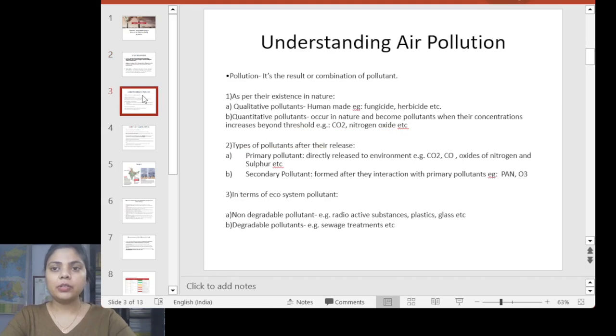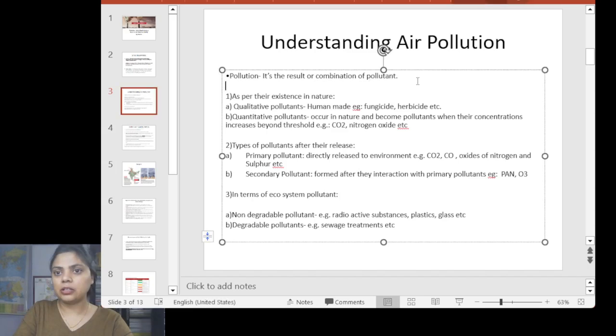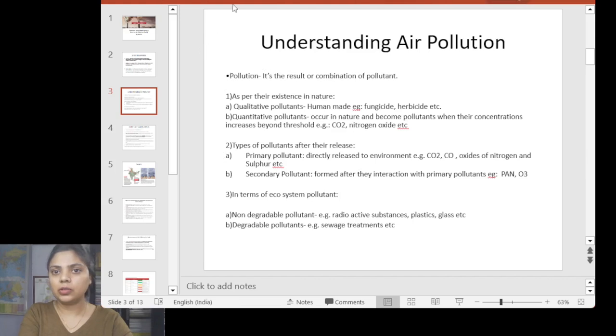First of all, we are going to see what is pollution, what is a pollutant, and what are the types of pollutants. If I talk about pollution, what is pollution? It is just the combination of pollutants. So what I'm saying is that it is the combination of pollutants.